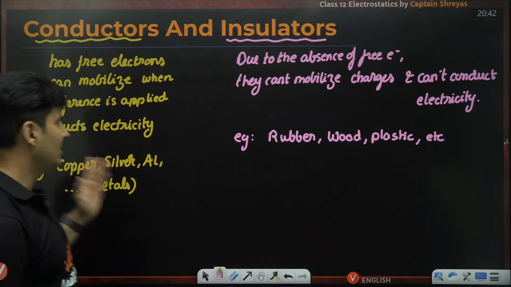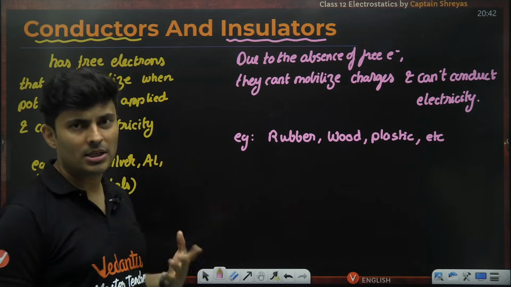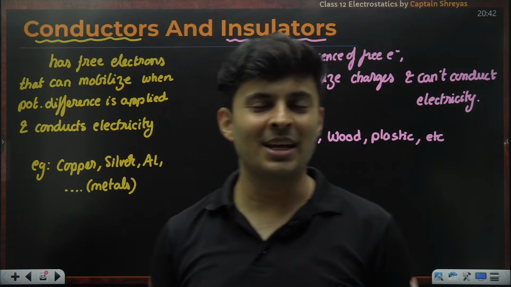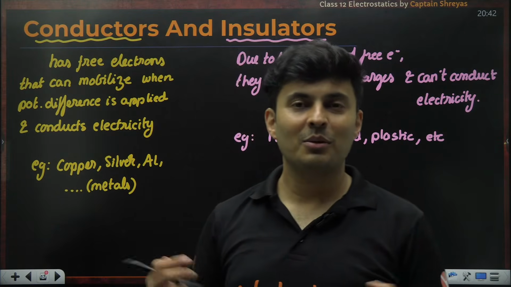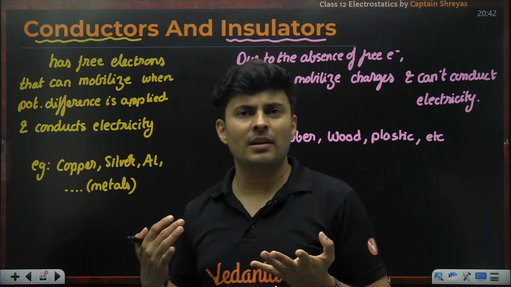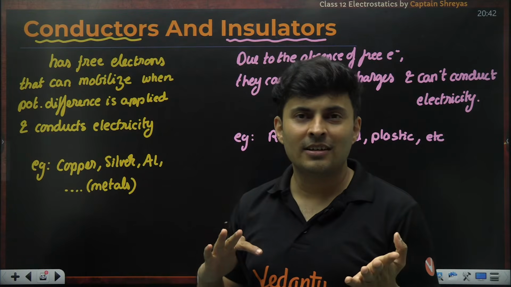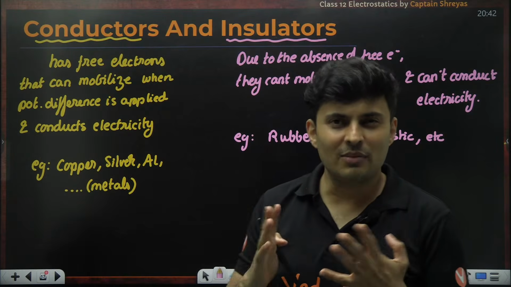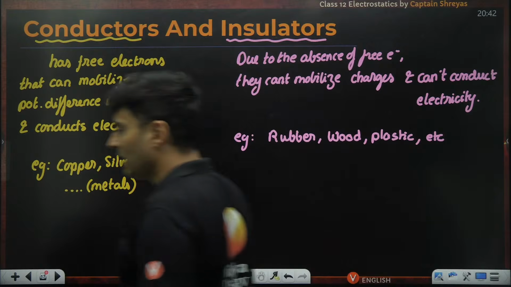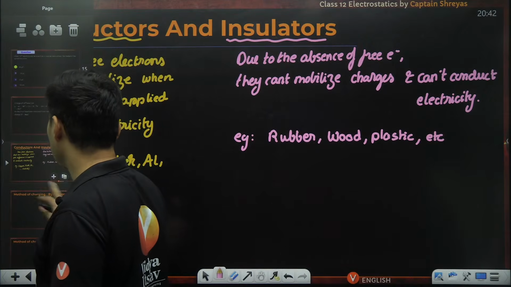Okay. Now there is a separate chapter which will come later on in JEE, towards the end, that's semiconductors. Those are special kinds of solids which are better than an insulator, but not as good as a conductor. So somewhere in between, that is called a semiconductor. We'll talk about it separately. For now, just understand these two things.